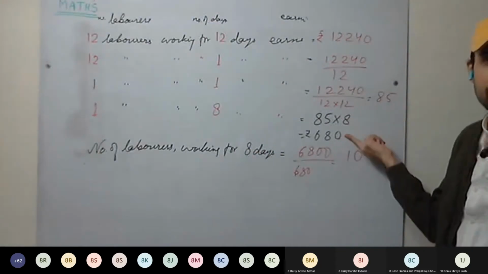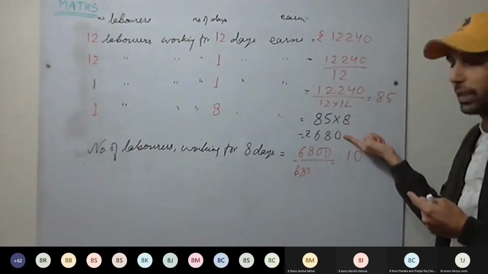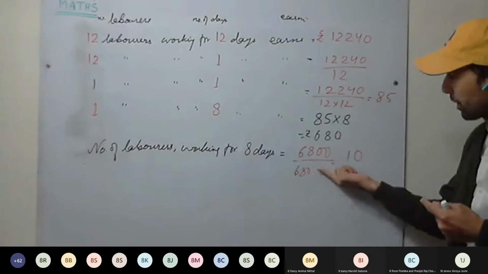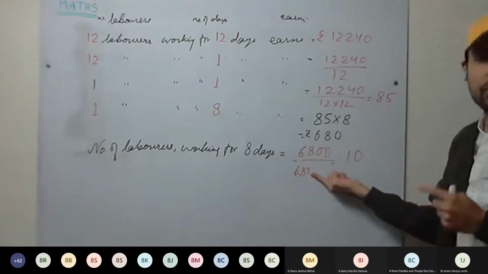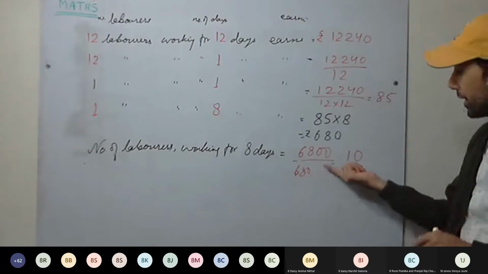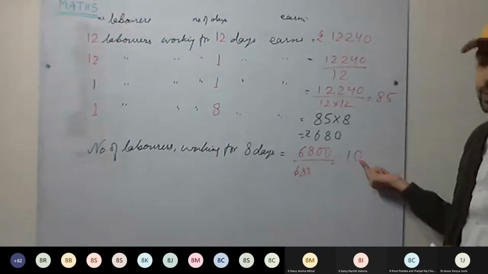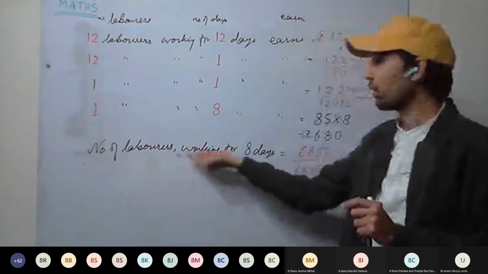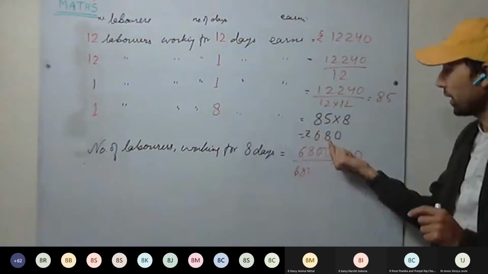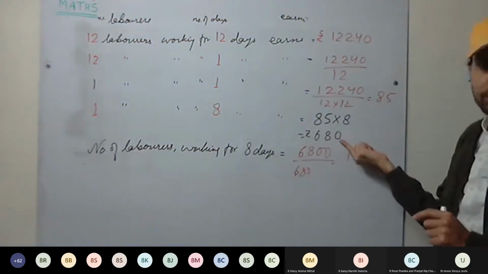So we will divide 6800 by the earning of one laborer for 8 days. We are getting the number of laborers. So 10 laborers are working for 8 days to earn 6800 rupees.